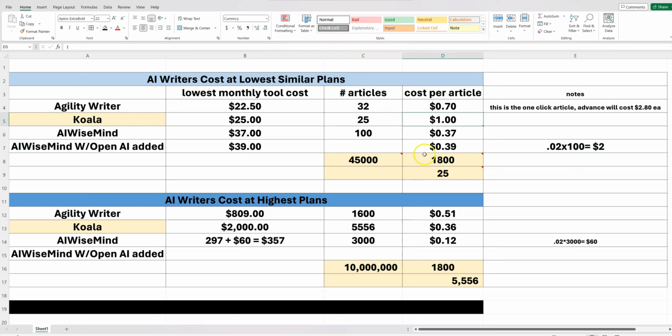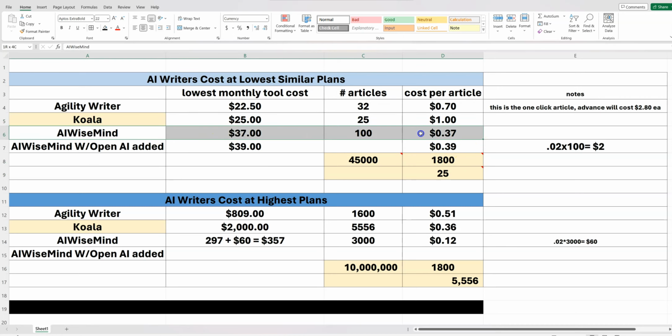Okay. A lot of people, I think, assumed that Agility might have been more expensive than Koala, but the stats that I'm showing right here show that Koala is slightly more expensive. Of course, if Koala is actually creating 2,000 or 2,500 word articles per post, then this would be even more expensive, right? So this is actually being pretty generous right here. So just keep in mind, Koala could even be a little bit more expensive than this.